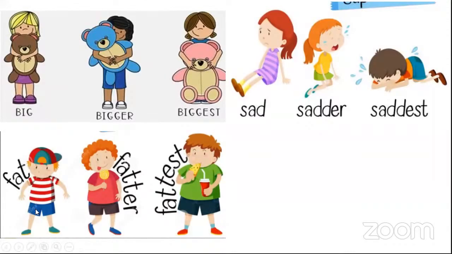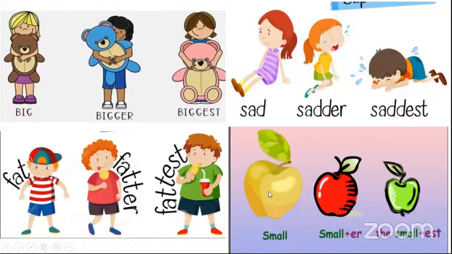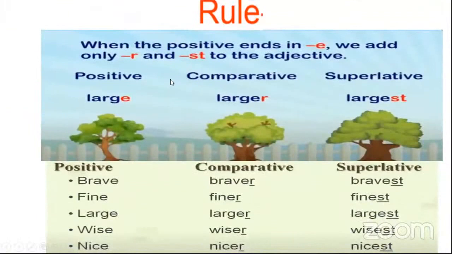Yes. The next one, fat. Fat will become fatter, and the superlative is fattest. Very good. Small. Small will become smaller in the comparative and smallest. So from all this, what we have learned is that we use ER and EST where the last letter is a consonant and the word has one or two syllables. Did you all get this? Yes, teacher.